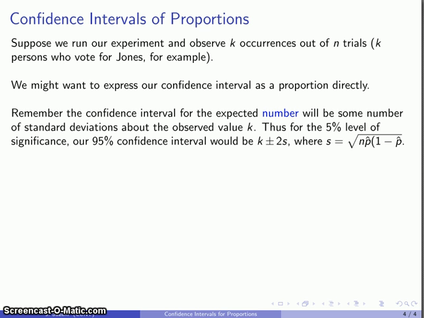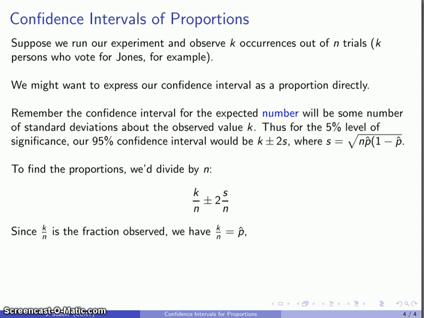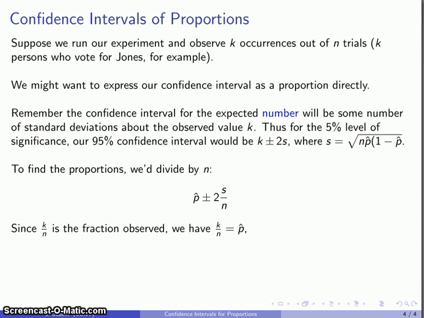Now I can translate that observed number into a proportion using some algebra. So I have my interval divided by n, and so that gives me my proportion, and with a little bit more algebra, k over n is the observed proportion, that's our p hat value, and our standard deviation is going to be found using our sample proportion.